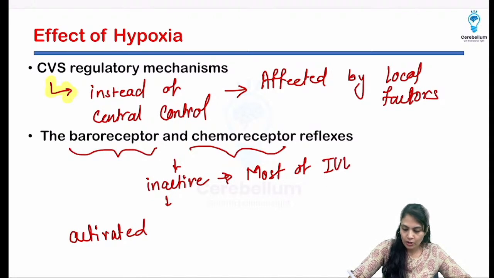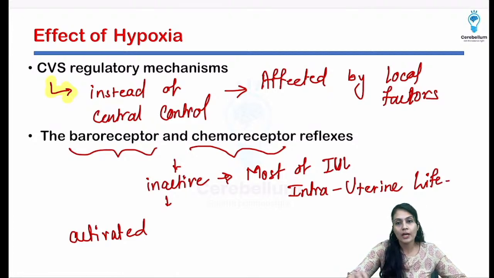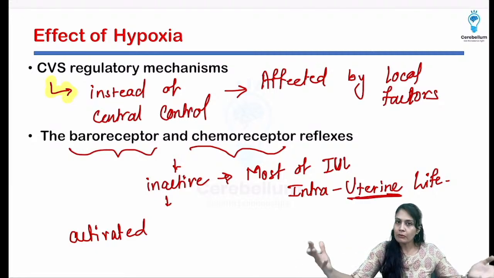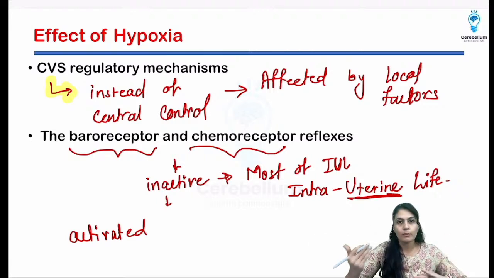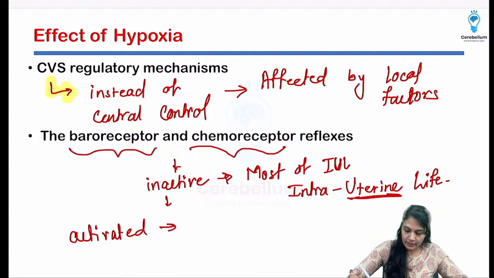IUL means intrauterine life. Intra means inside, uterine means in the uterus, and life means life. Intrauterine life. Uterine means in the uterus of the mother. So the fetal life is also known as intrauterine life because depending on the site, this name is given. The activation of that happens at around the 30th week of intrauterine life.